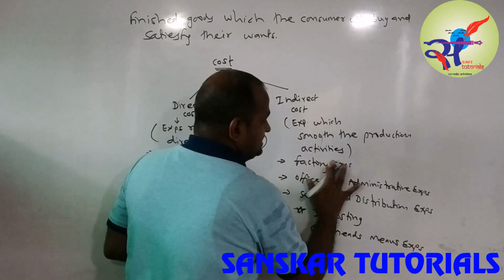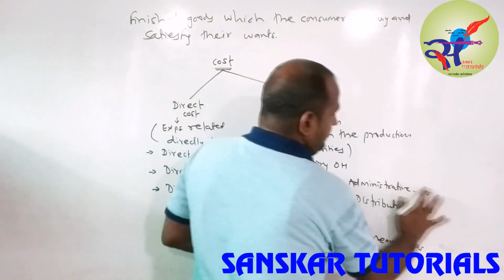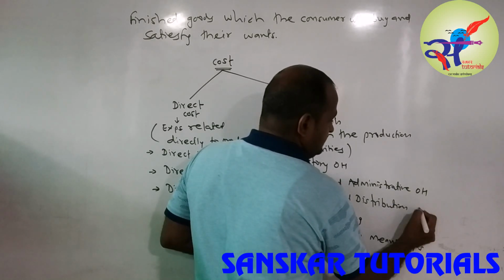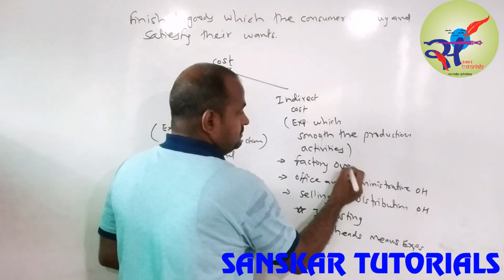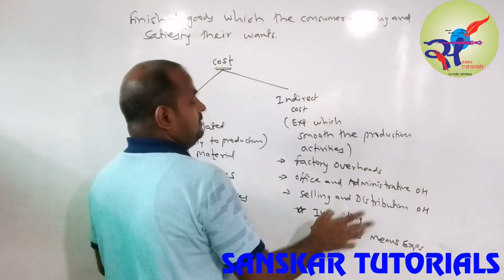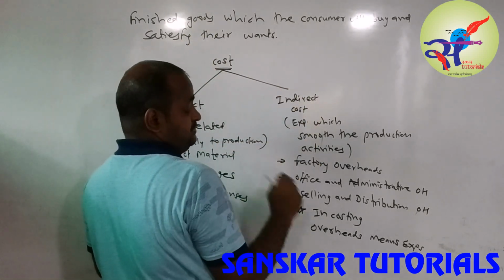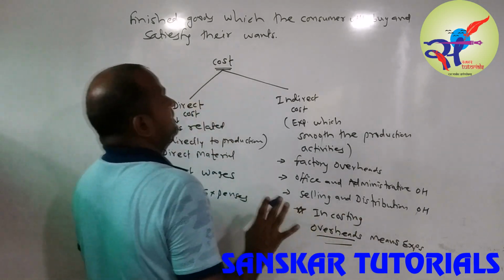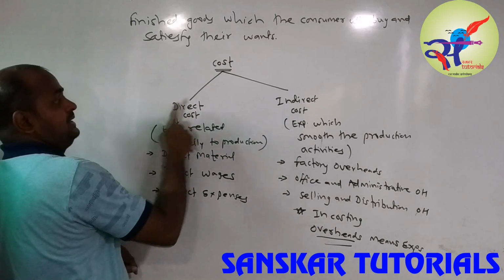So we will use factory overheads, administrative overheads and distribution overheads. In finance we say the word expense; in cost we use the word overheads. Overhead means expenses. So cost is divided into two parts, direct and indirect.